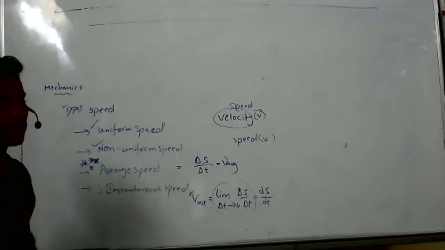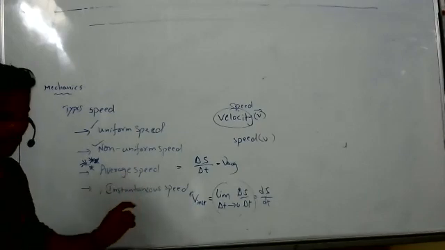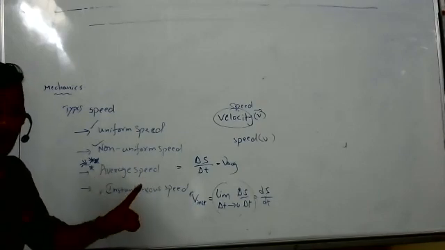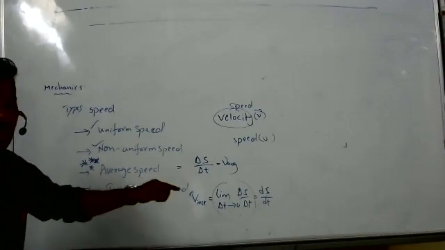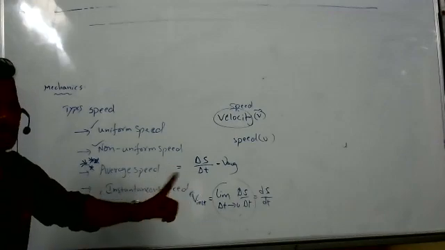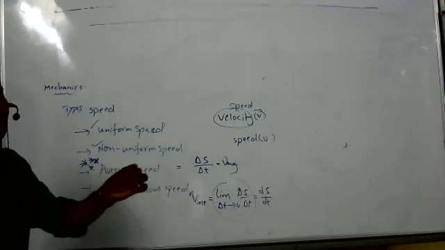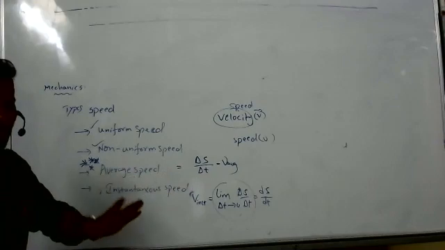Here I have given limit delta t tends to 0. That means it is not 0. Delta t tends to 0 means it is nearly equal to 0 but not 0. The time limit is very small. So how will I explain?